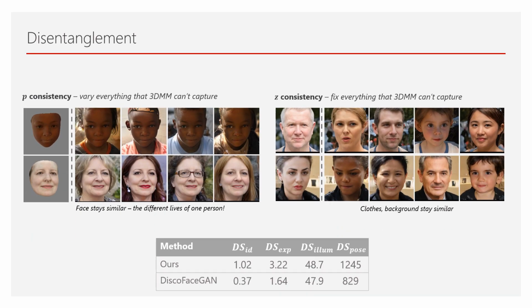We measure the disentanglement score by Deng et al. of our model and compare it with DiscoFaceGAN. Our model achieves better disentanglement. On the left, we show results of varying Z while keeping the 3DMM condition fixed. We see high facial consistency while the hair and background completely change. On the right, we show results of varying the 3DMM condition while keeping Z fixed. We see high consistency in background and clothes, yet the identity of the generated images completely changes.